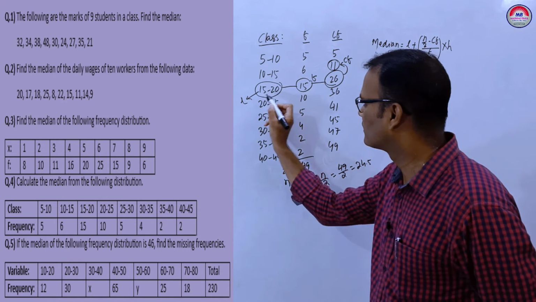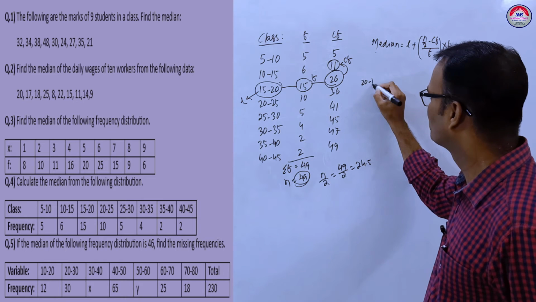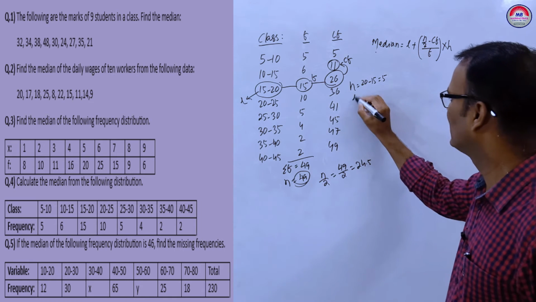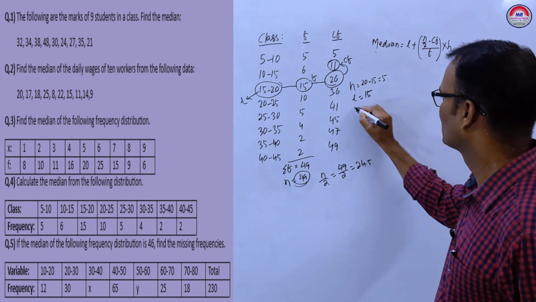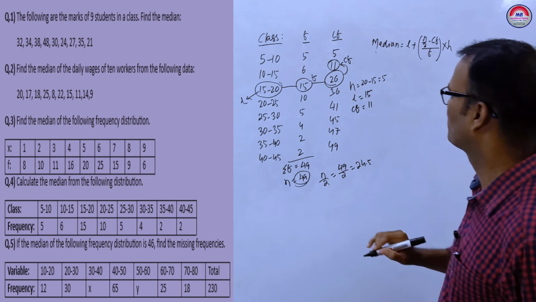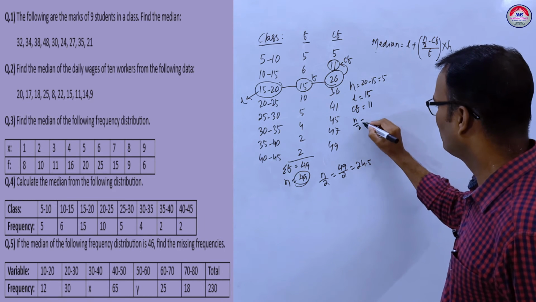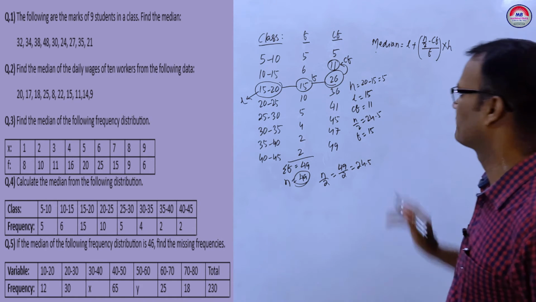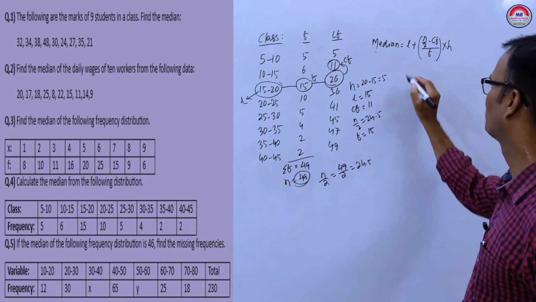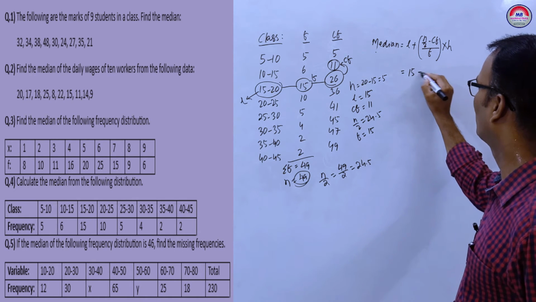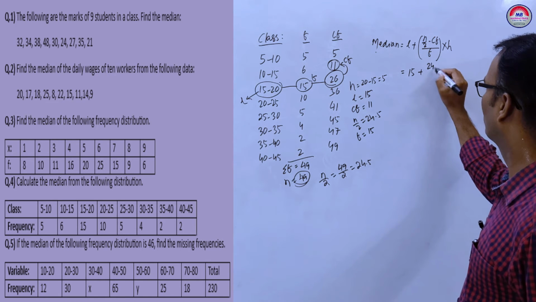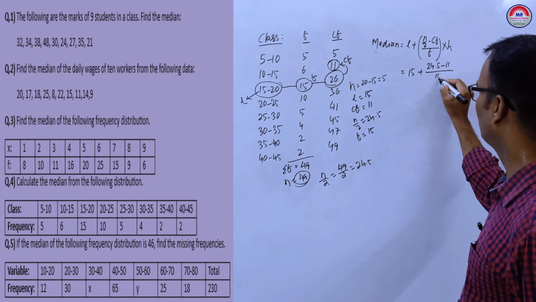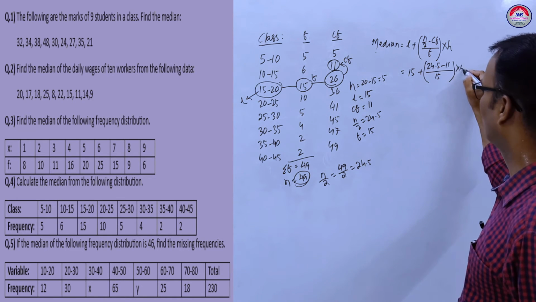H is the difference between these. You can write 25 minus 15, that is 5, that is H. Clear? So here you write L equal to 15, CF equal to 11, n by 2 equal to 24.5, F equal to 50. Okay. Now put the values in the formula. L 15 plus n by 2, 24.5 minus CF, CF 11, upon F, F is 15, into H, H is 5.